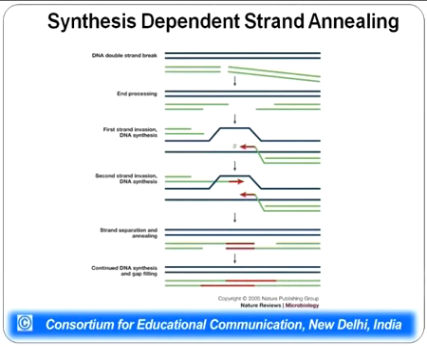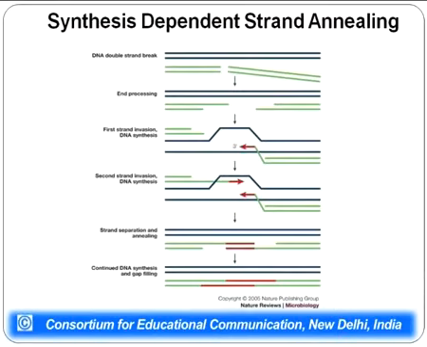There is invasion, first strand invasion into the homologous sister chromosome, and this leads to formation of the complementary DNA strand. There could be second strand invasion also, leading to formation of a second complementary strand. After a stretch of nucleotides has been synthesized, there is complementary base pairing between these two newly formed strands, as can be seen in the figure.